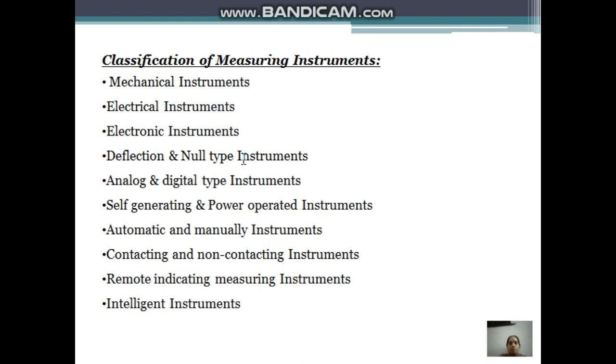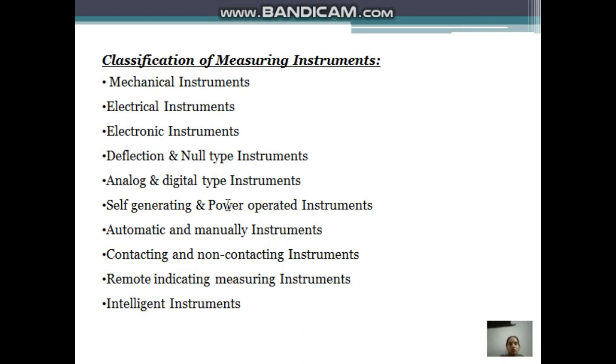And coming to null type instruments, what are null type instruments? Take an example of a beam balance. If you have at the ends of the two beams one known weight and another unknown weight, and the unknown weight is equal to the known weight, the pointer at the center of the beam should show zero reading along the scale. So these are called null type instruments. We can take the Wheatstone bridge as an example also. If all the resistances in all the limbs are equal, the galvanometer reading should show 0. So these are called null type instruments.